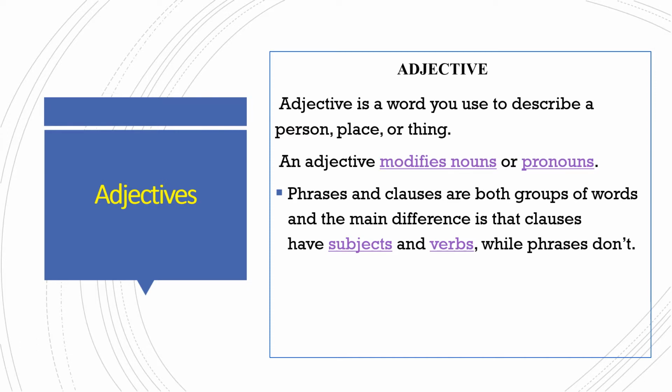So we have already learned about clauses in the last videos. Phrases are also groups of words. Here the difference is that clauses have a subject and verb, as we have already learned. Now phrases don't have these.